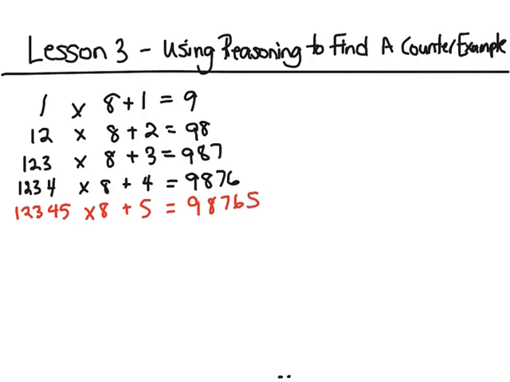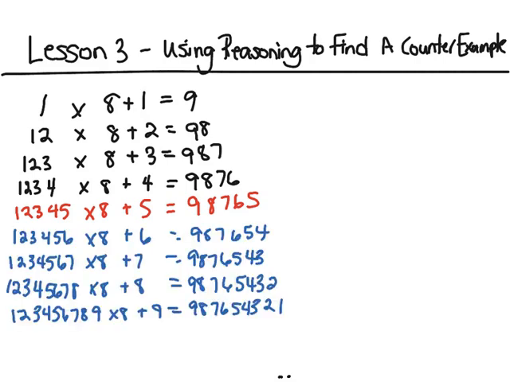So I want you to pause the video, keep going, and if it seems to be a pattern that works forever, unpause the video. If it seems to be a pattern that stops, also unpause the video. Okay, if you kept the pattern going, you should get to this point and it should work. But the problem now is, what do you do when it's 10, when it's a 2-digit number?